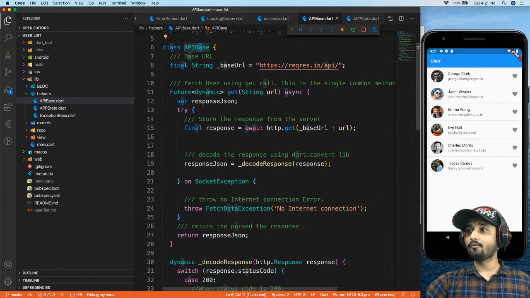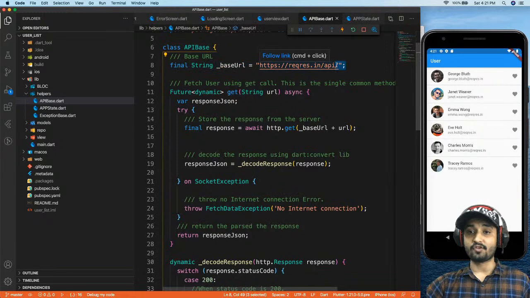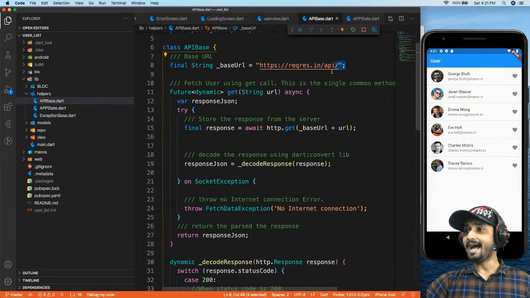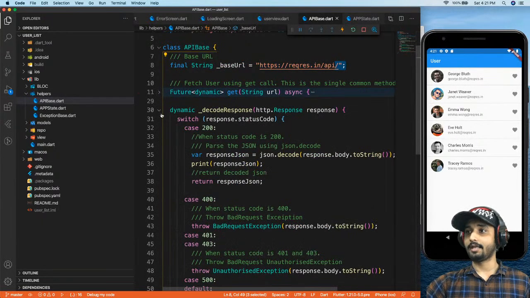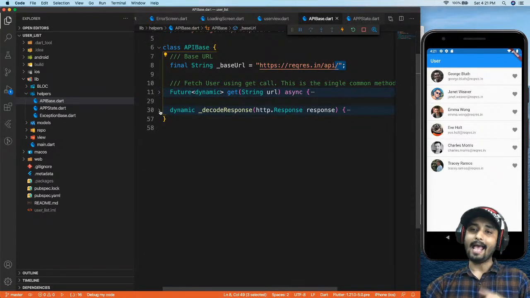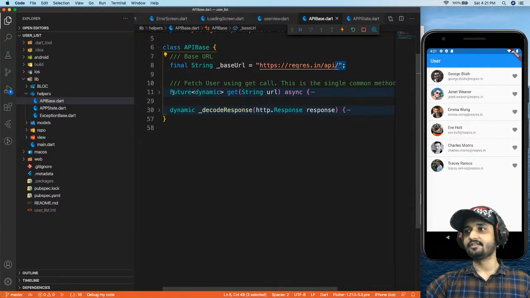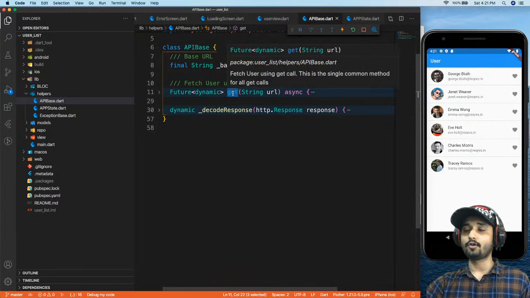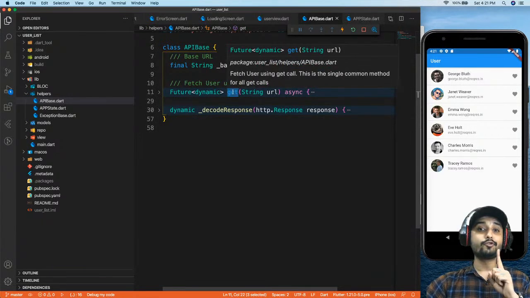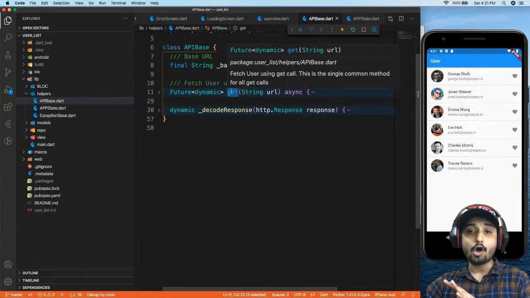I have a base URL which is going to fetch the users from this URL. This URL gives me a JSON list of users. Now I have two methods in my whole API class. You can see the future dynamic get, which is going to get called. This get call is going to be a single method for all your get calls.